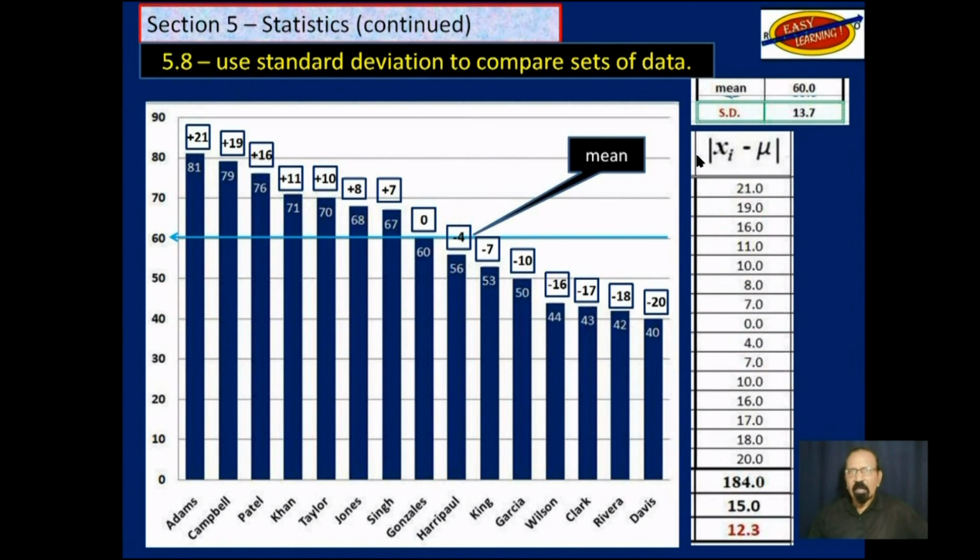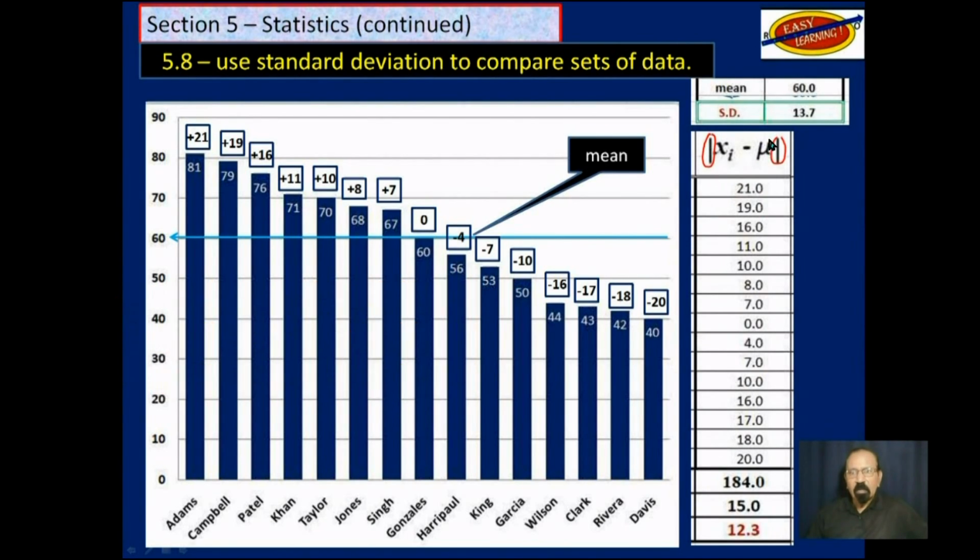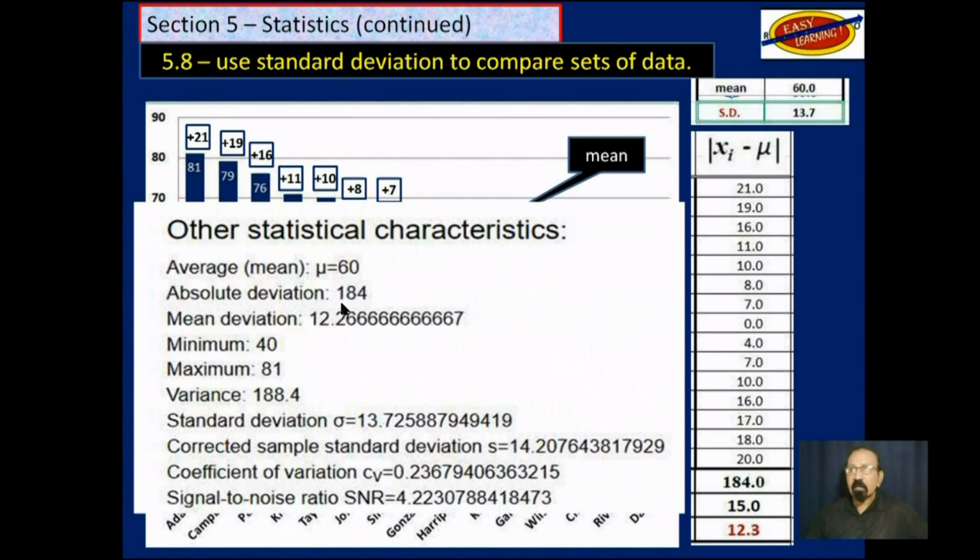But what about if we add the absolute values? That indicates absolute. If we add them up, we get 184. We divide by 15 because we have 15 values, and we get 12.3. We are not yet at 13.7, but we are getting there. Remember that online calculator we were just looking at? You had absolute deviation as 184, and you have mean deviation as 12.3, which is what we have down here.